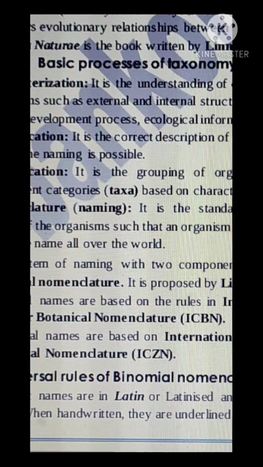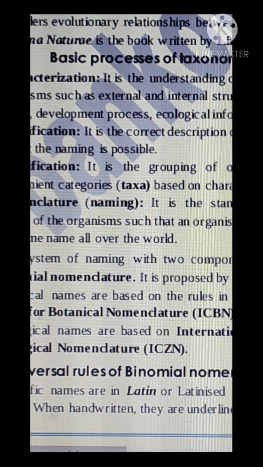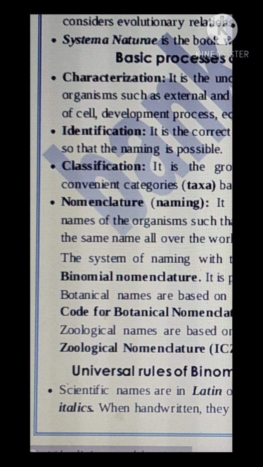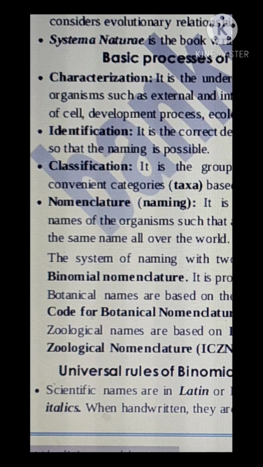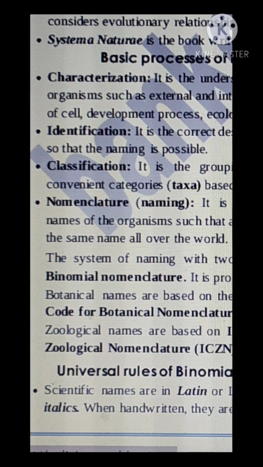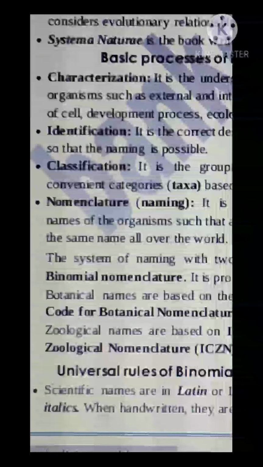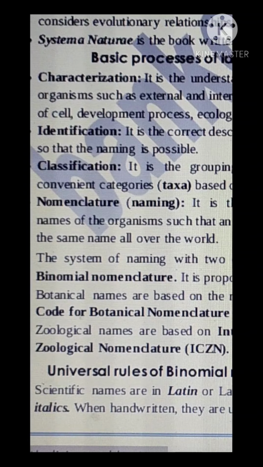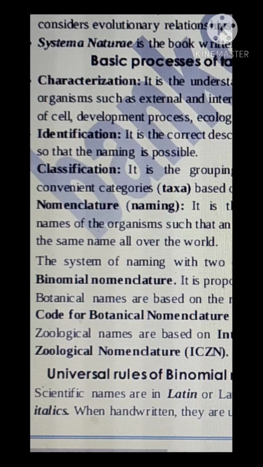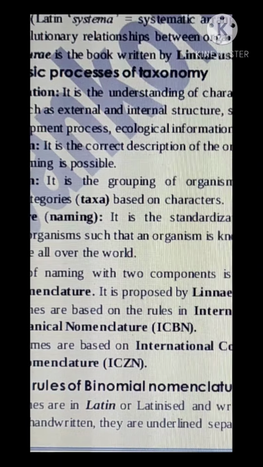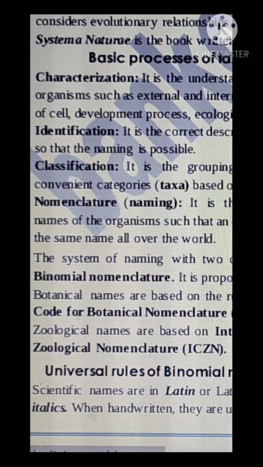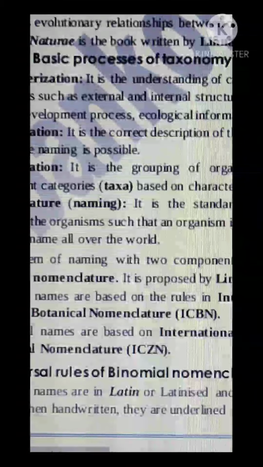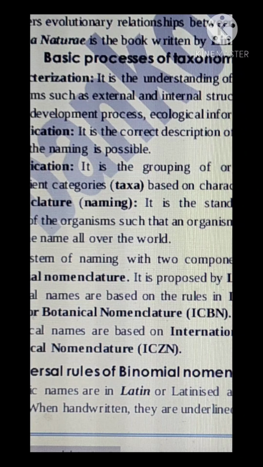In zoology, it is the International Code for Zoological Nomenclature, ICZN. Both are scientific names, but in botany it is a botanical name under the botanical code, and in zoology the International Code for Zoological Nomenclature. Very important, the abbreviations.